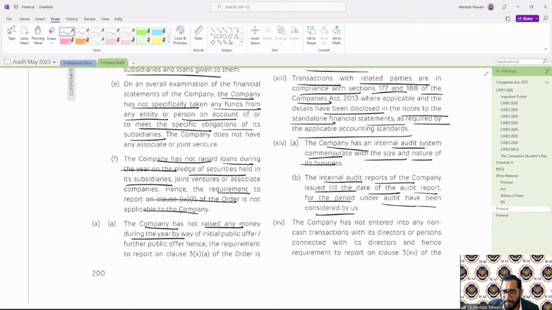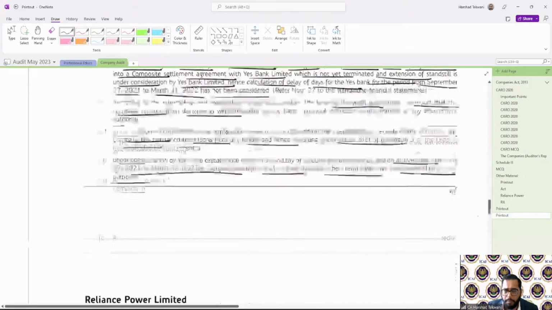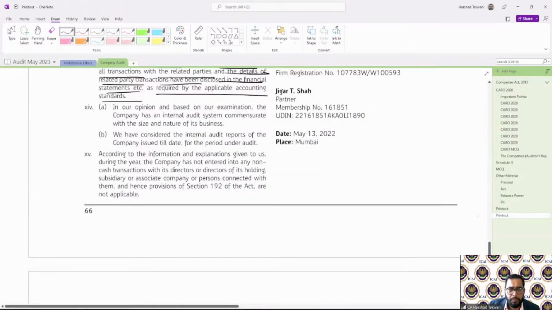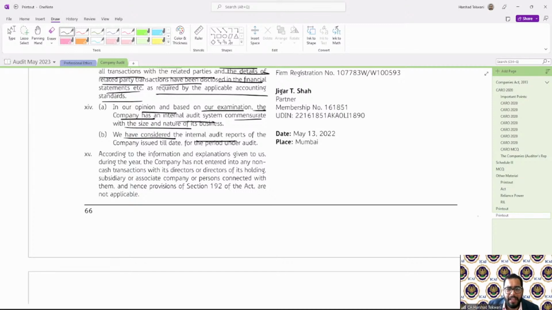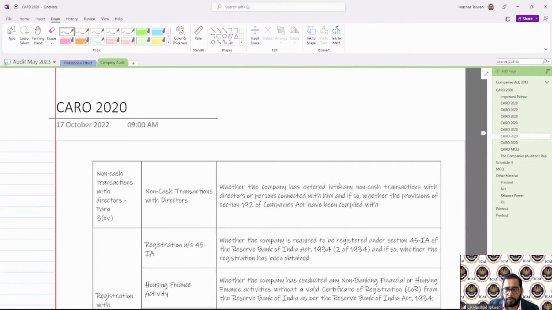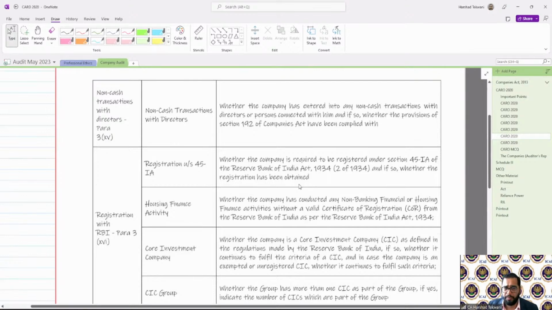Let's see the second example. In our opinion, based on our examination, the company has an internal audit system commensurate with the size and nature of its business. We have considered the internal audit report of the company issued till date for the period under audit. So if they have considered, this is how it is reported. Clear?